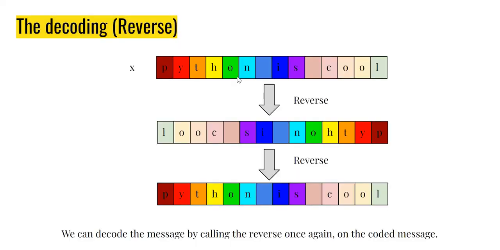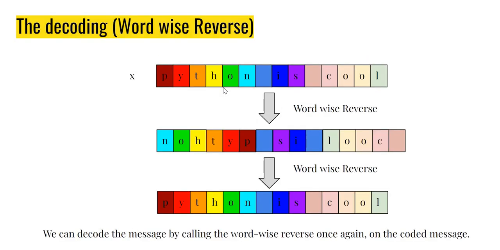The third one we looked at is word-wise reverse. Interestingly, this is also the same as doing it once again. If I reverse it word-wise, every word got inverted, so I just have to do it again so that every word once again gets reversed.